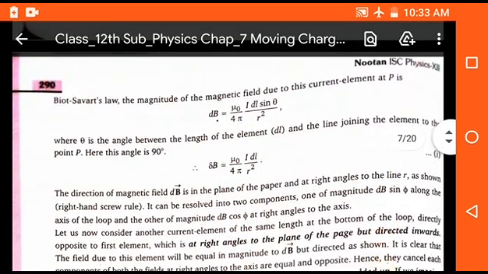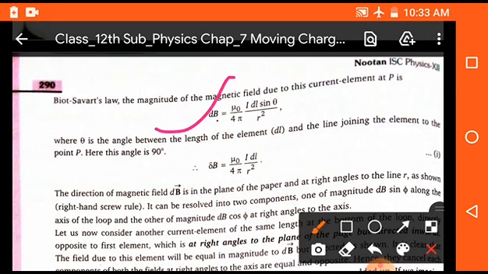So students, the magnetic field dB at point P according to Biot-Savart law will be mu naught upon 4 pi I dl sin theta upon r square. Now sin theta is considered as 90 degrees because this is perpendicular. Then we can write dB is equal to mu naught upon 4 pi I dl upon r square.